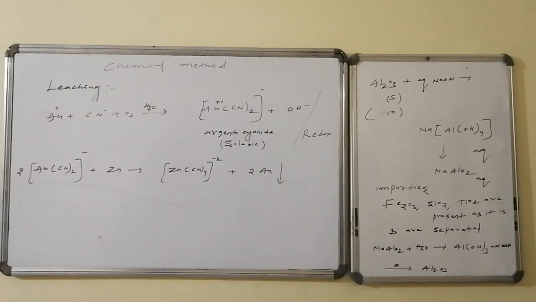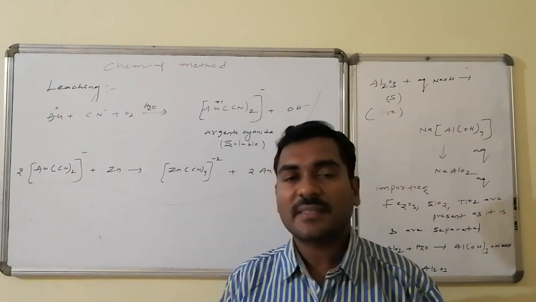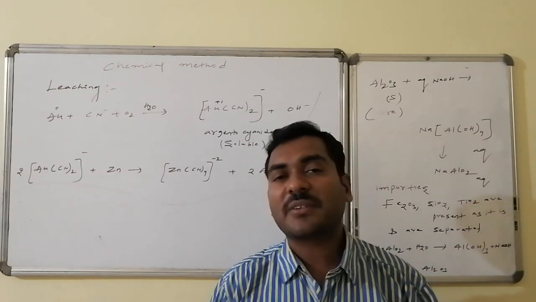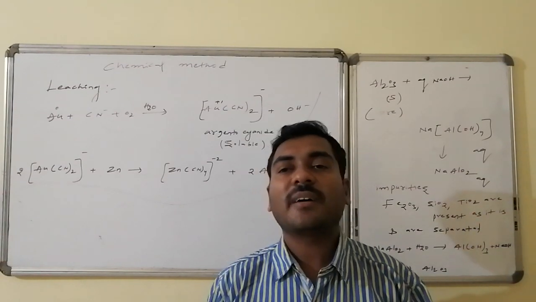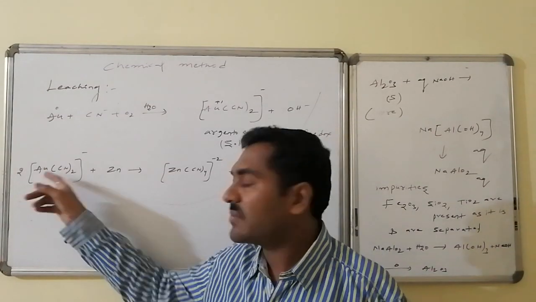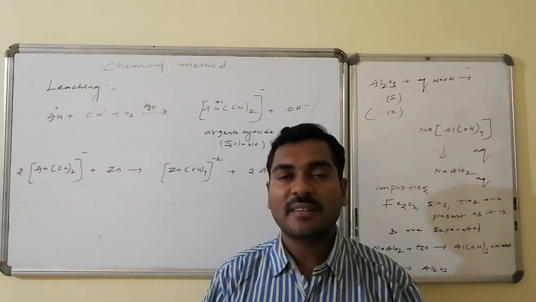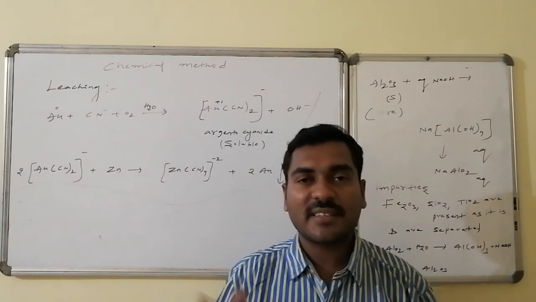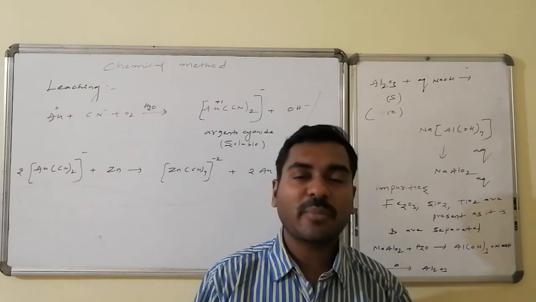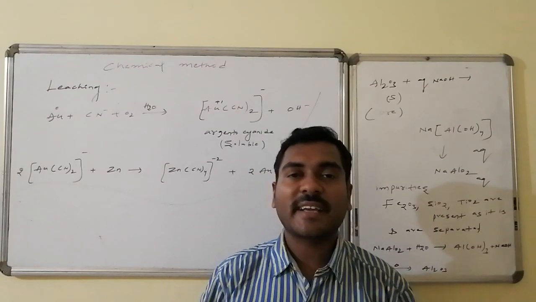In step 1, oxygen is acting as the oxidizing agent and oxygen is converted from the 0 state to a minus state, thus the metal is undergoing oxidation. Whereas in the second step, zinc is more electropositive and is undergoing oxidation, losing electrons. By taking these electrons, the metal is undergoing reduction from the +1 oxidation state to the 0 oxidation state, that is, the elemental state. Thus oxygen is the oxidizing agent here, and the more electropositive metal, relative to gold as well as silver, is zinc, and zinc is acting as the reducing agent.